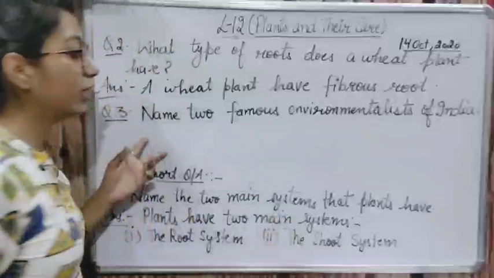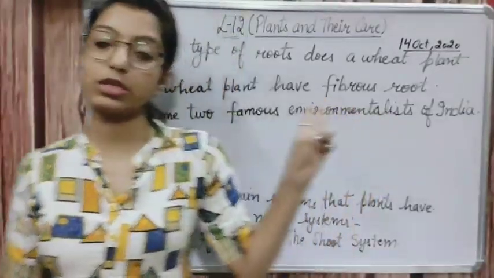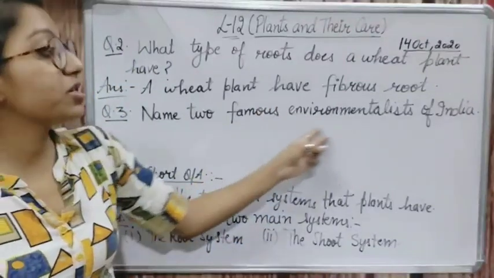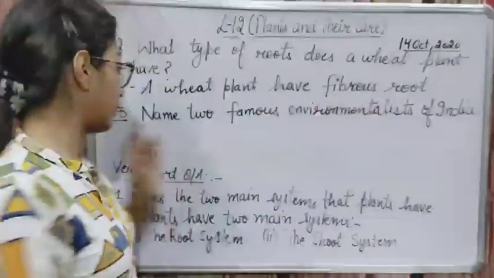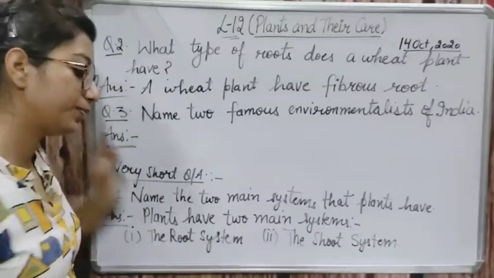So we have to tell the two famous environmentalists of India. Okay, so write the answer.